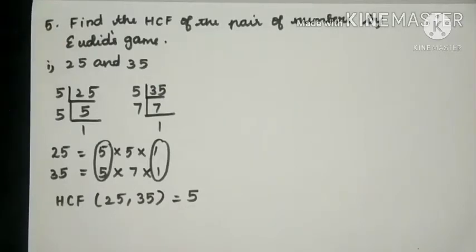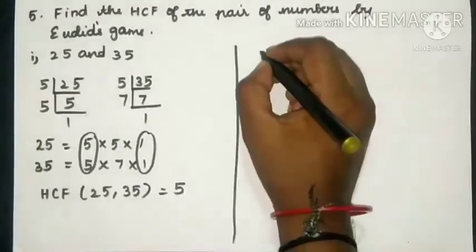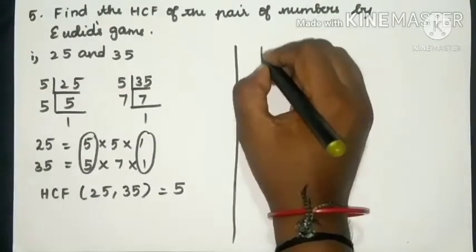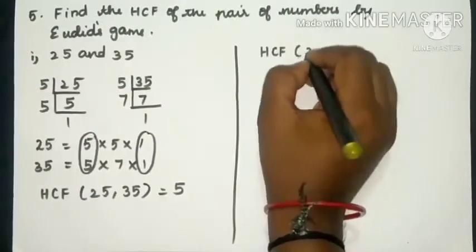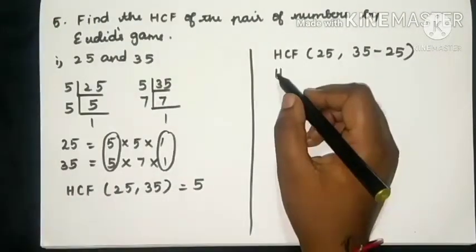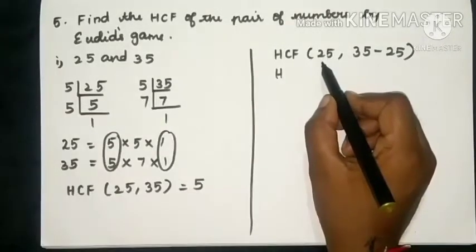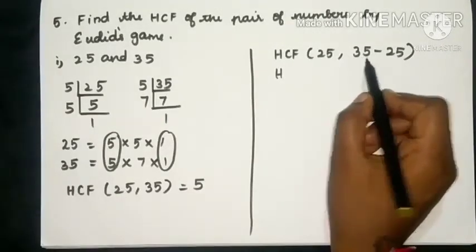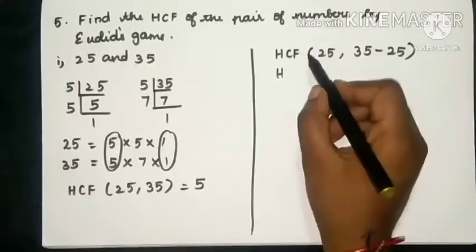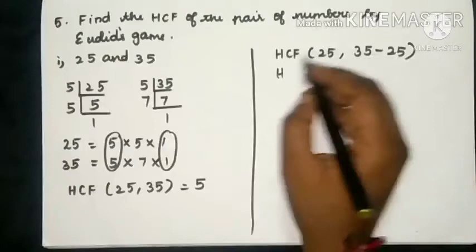How do you have to find it? Now let's see how to find the HCF of two numbers by Euclid's game. First, you have to write the first number as it is. HCF of 25, 35. To find the HCF by Euclid's game, first you have to write the first number as it is and the second number as 35 minus the first number. That is 35 minus 25.